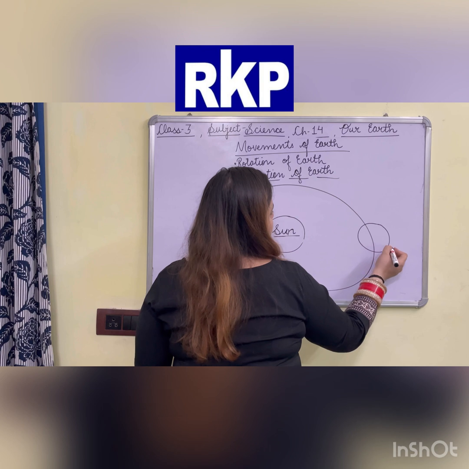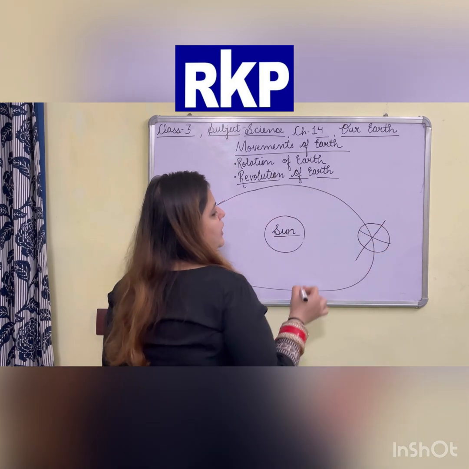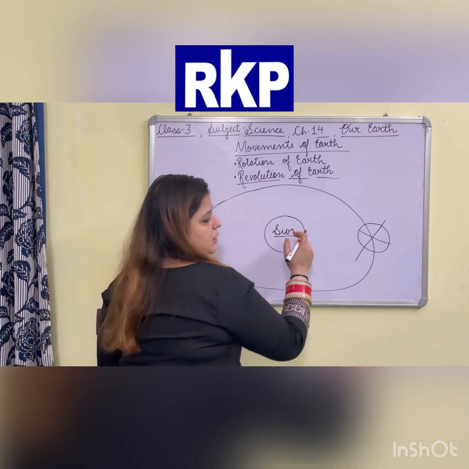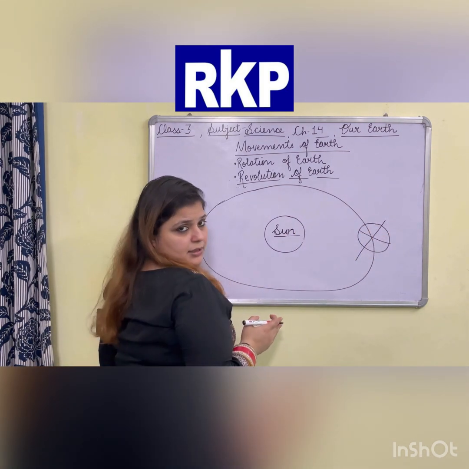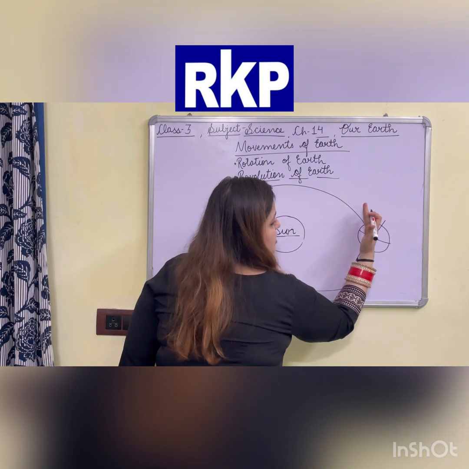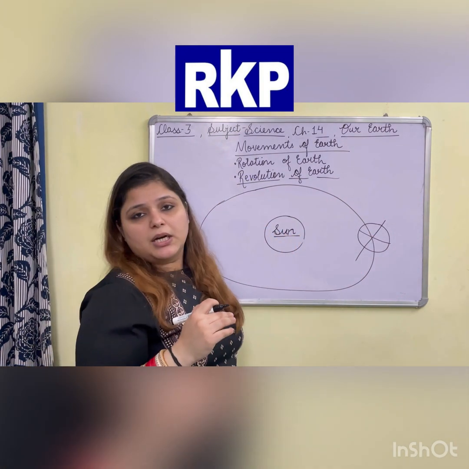Clear? Now, if you look at this diagram carefully, the upper portion of the Earth is away from the Sun. Why? Because Earth is not straight. If it were straight, then both portions would be equally away from the Sun.